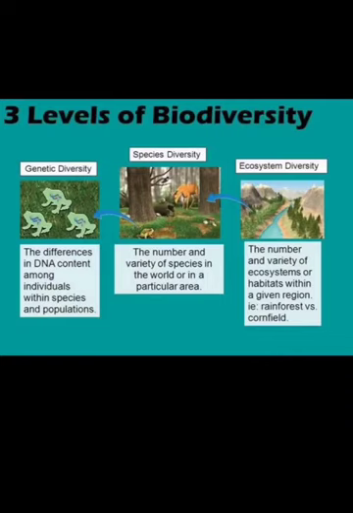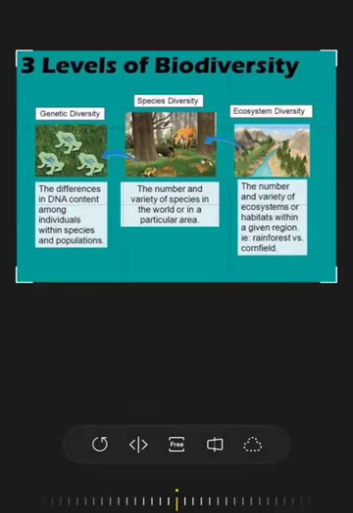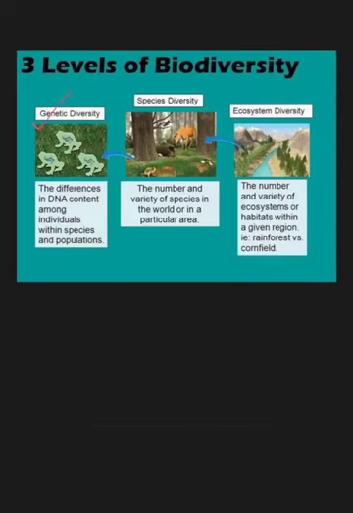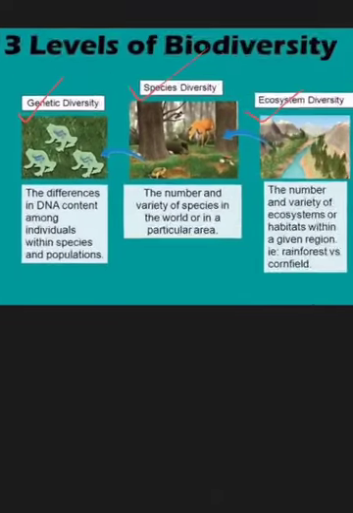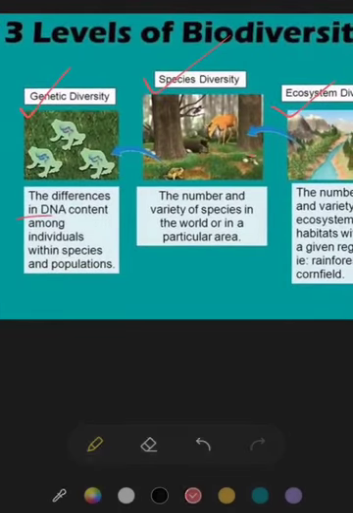Firstly, talking about the levels of biodiversity. There are three levels, as you can see the names here: genetic, species, and ecosystem diversity. Okay, so first we will talk about genetic diversity. Every organism has a genetic basis for the characteristic feature. Therefore the variations between organisms or variations among species are based on the genetic makeup of the entities under consideration. Here you can see it is written that the differences in the DNA content among individuals within species and population.